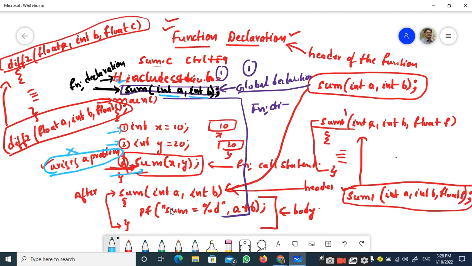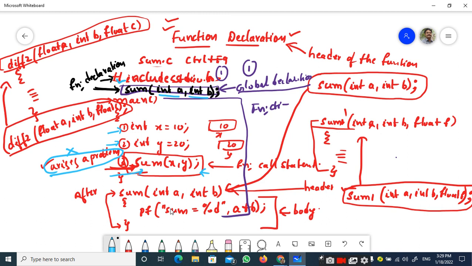There may be a doubt here, right? Sir, the function call statement is at this particular point and I am giving the function definition after the function call statement. At that point, I get a problem that the compiler does not know anything about sum. To avoid that problem, I have given the function declaration of sum at the global declaration part. That solves my problem.